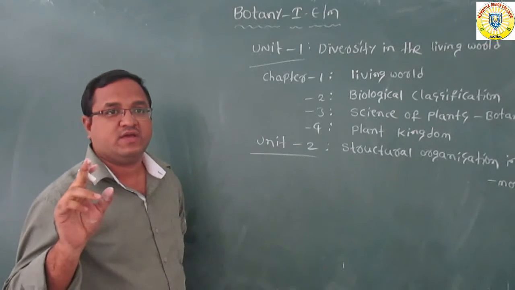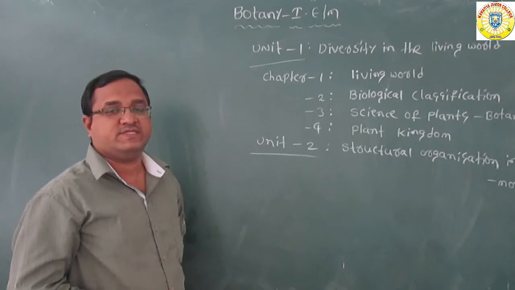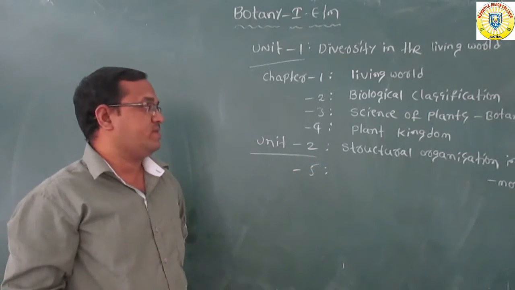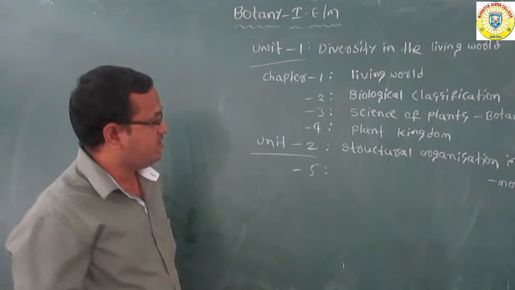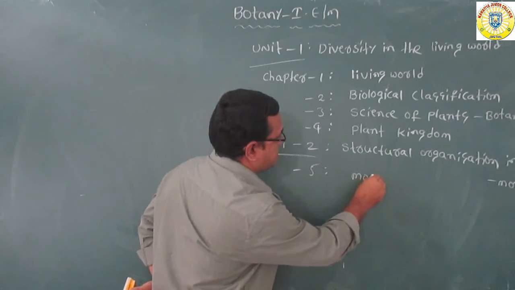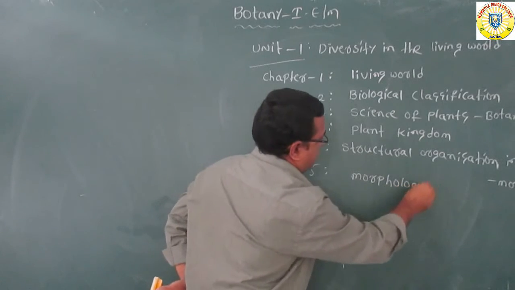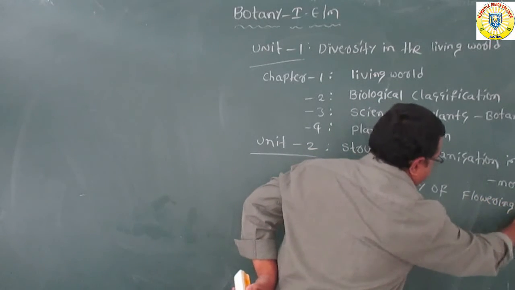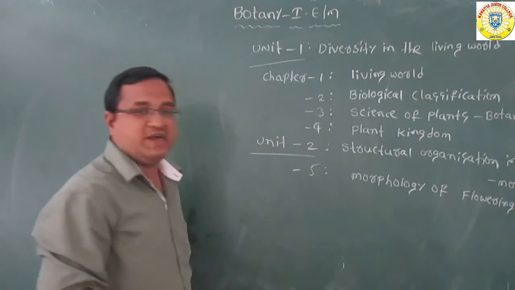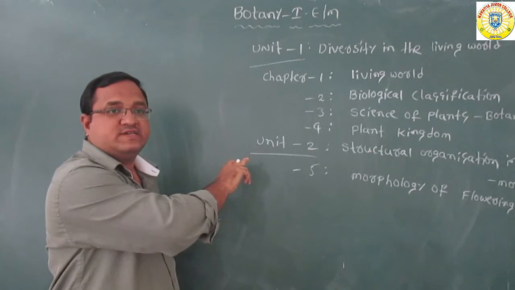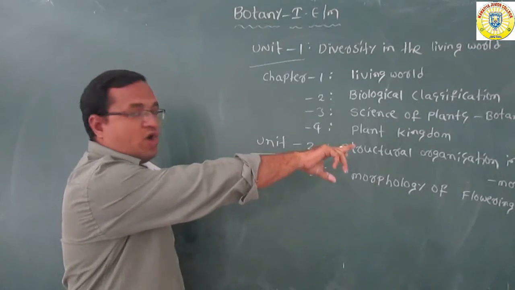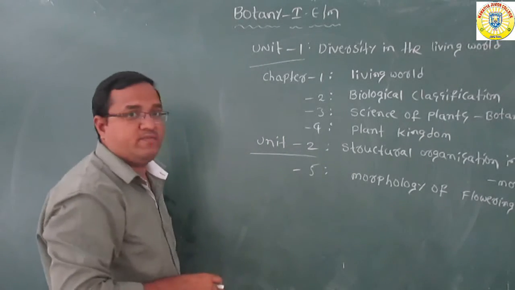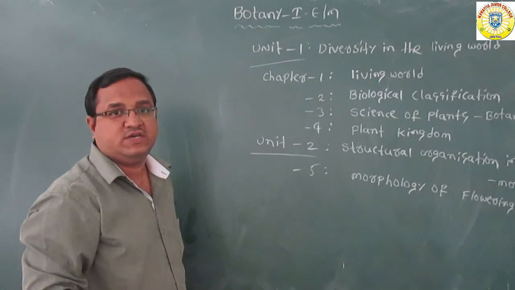This second unit includes only one chapter, that is the fifth chapter. What is the fifth chapter? Morphology of flowering plants. That is the fifth chapter. So the second unit, structural organization in plants, also called morphology, includes only one chapter.